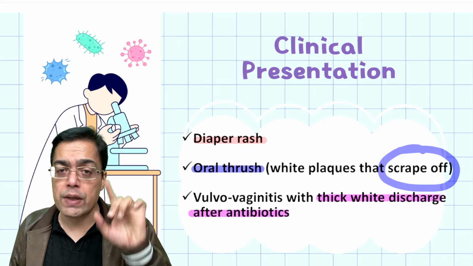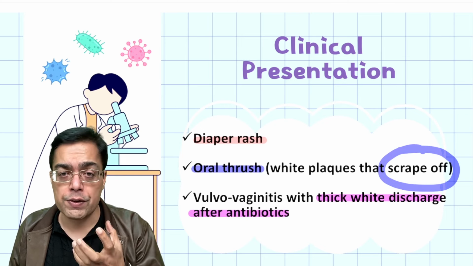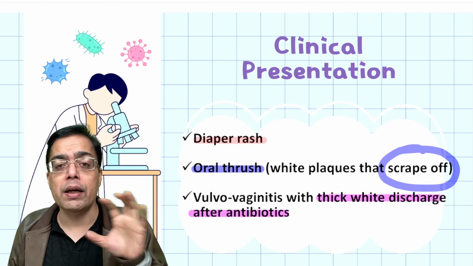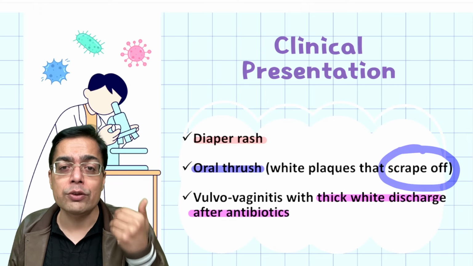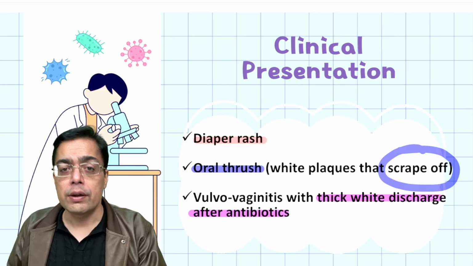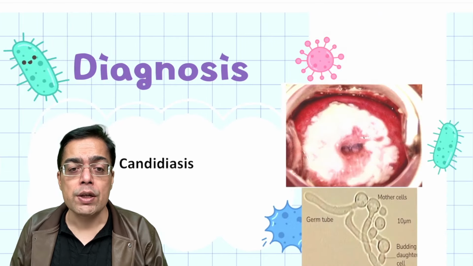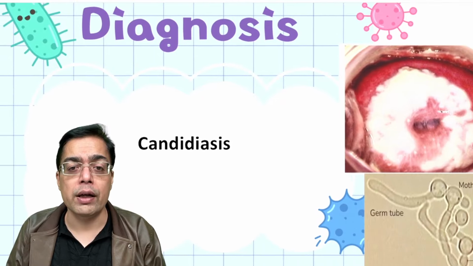So, two situations: either she is a female who is a diabetic and therefore at high risk for development of Candida infection, or the patient has taken antibiotics because of which the normal natural flora is going to be replaced by the fungus becoming pathogenic, and that is what is going to be causing the vulvovaginitis.